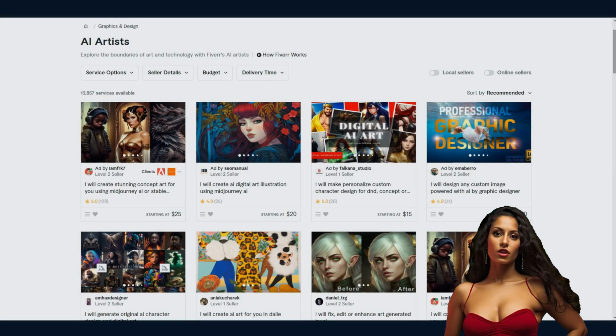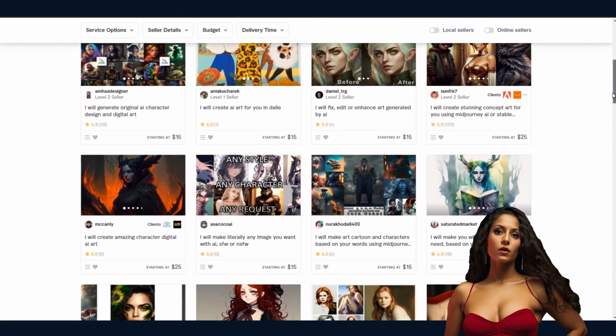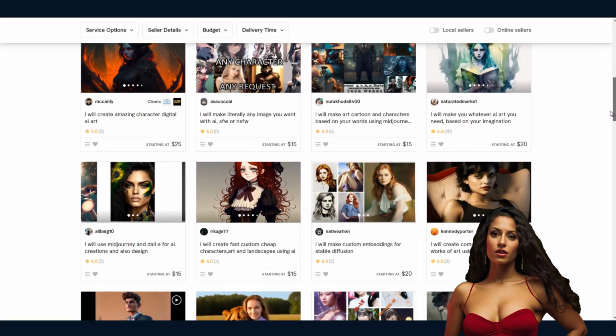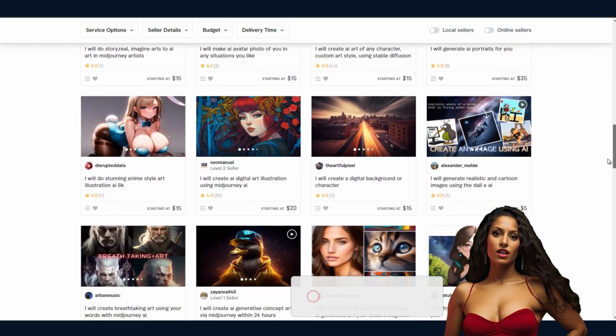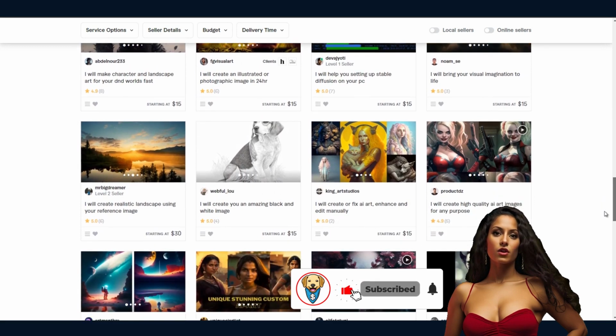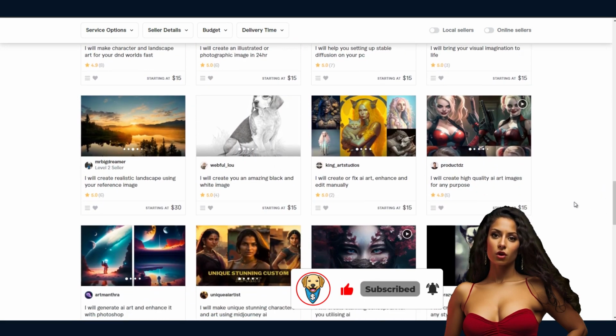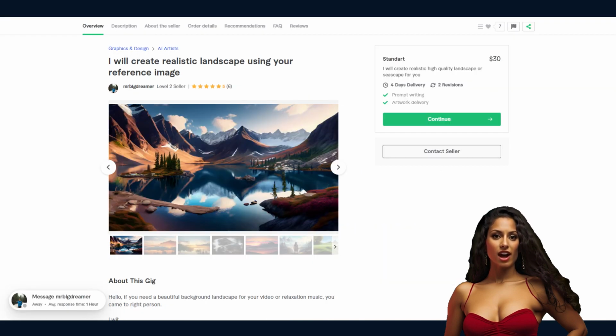There are currently over 13,000 gigs in this category. Sellers mostly offer the creation of avatars, cartoon characters, or landscapes. The majority of them use Midjourney. I was also generated by the Midjourney AI tool. You can watch how in this video. In this example, let's check a seller who makes landscape art.